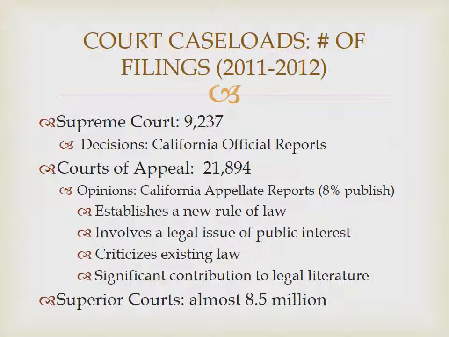The Courts of Appeal in California had 21,894 filings. Only 8% of their decisions are published, however, and they're published in the California Appellate Reports. The California Appellate Reports are going to publish cases which establish a new rule of law, involve a legal issue of public interest, criticize existing law, or make a significant contribution to legal literature. In other words, if they're making a decision which is much like a decision they made before, or which has already been proven as a standing point of law, it likely won't be published because it would be duplicative.